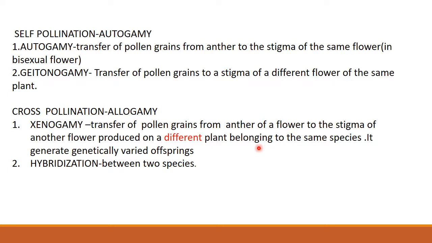Now hybridization happens between two different species. That means pollen grains of one plant are transferred to the stigma of another plant which is of a different species, then it is hybridization. So these are the terms you are supposed to know: self pollination and cross pollination. In self pollination, there are autogamy and geitonogamy. Autogamy means it is happening within the same flower. Geitonogamy is with the same plant but two different flowers. And in cross pollination, two different plants are there, but they should be of the same species.